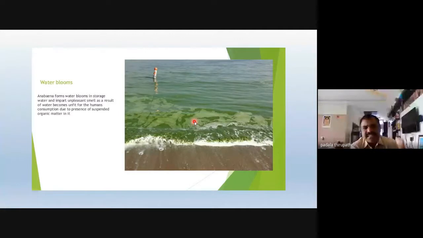And my dear friends, on the surface of ponds and stagnant water we observe blooms, scum. These water blooms give an unpleasant, foul smell on the surface of the water, just because of this blue-green alga. Water with abundant blue-green alga cannot be used as drinking water.